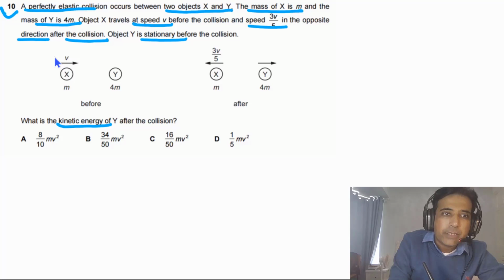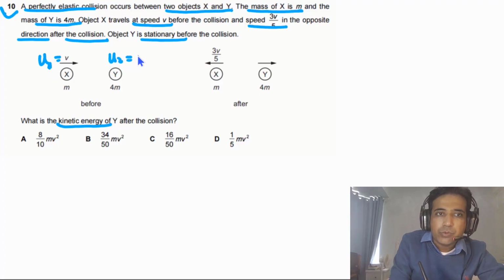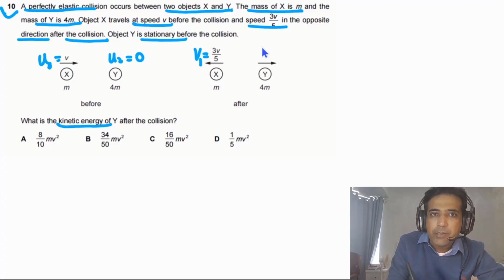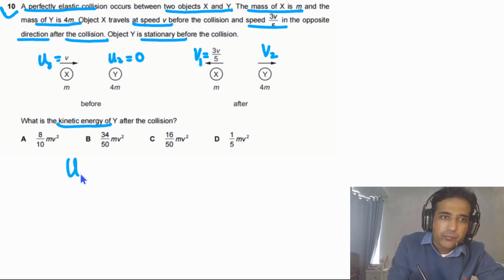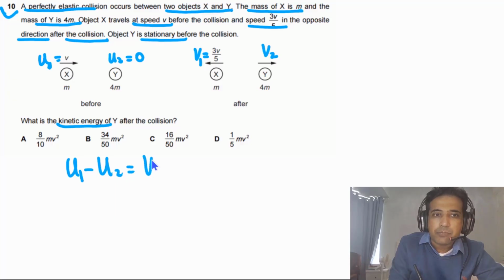So first of all, we can label this one as u1. This is the initial velocity of x, and the initial velocity of y is u2, and u2 is equal to 0. The velocity of x after collision we can label v1, and for y we can label this v2. This is a perfectly elastic collision, so it means that the relative speed of approach has to be equal to the relative speed of separation.